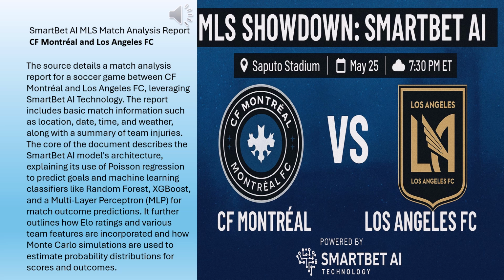It really does. And maybe that's some food for thought for you listening. How does knowing about this kind of analysis change how you might watch the game? Does understanding the probabilities shift your own expectations, or maybe just add another layer to appreciate as it unfolds? Yeah, it's fascinating to see how data is trying to model the beautiful game, even while we know anything can happen on the pitch. Definitely. It's that intersection of prediction and the inherent unpredictability that makes sports analytics so interesting.